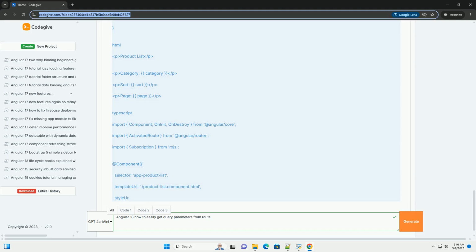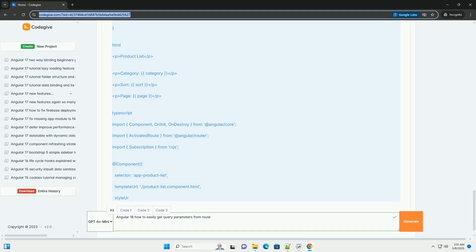2. ActivatedRoute.queryParams, less common but still valid. This is an observable that emits an object containing all the query parameters as key value pairs. It's suitable for simple cases where you don't need the reactive updates provided by queryParamMap. 3. Step-by-step implementation with code examples. Let's walk through a practical example of retrieving query parameters using ActivatedRoute.queryParamMap.